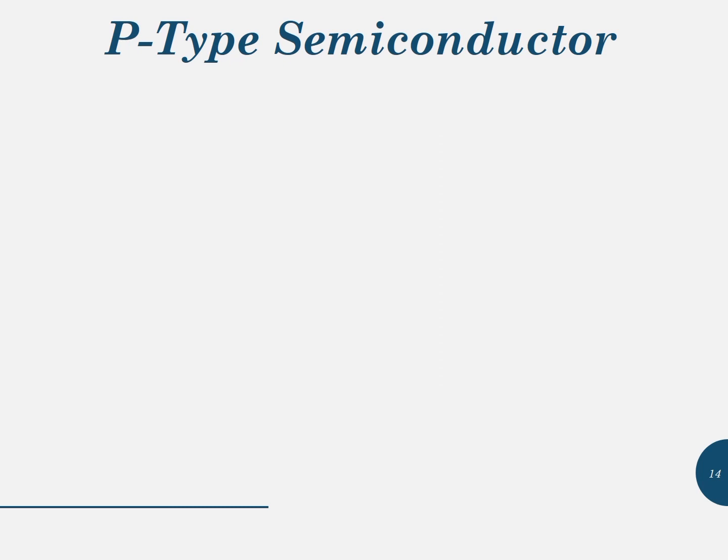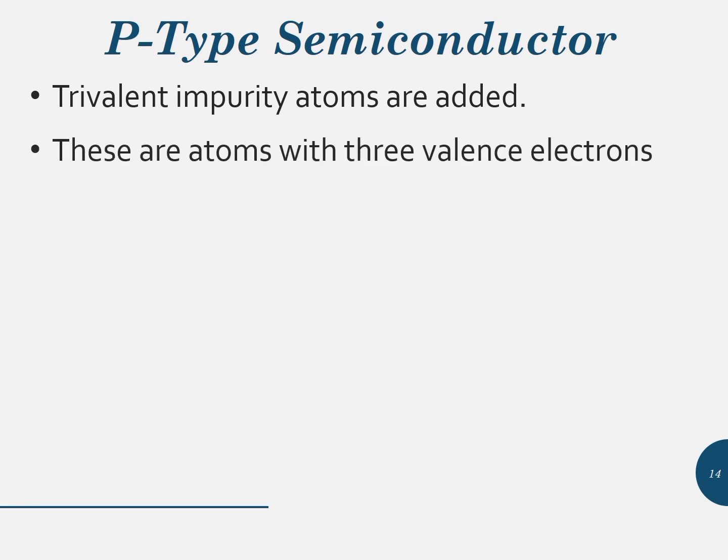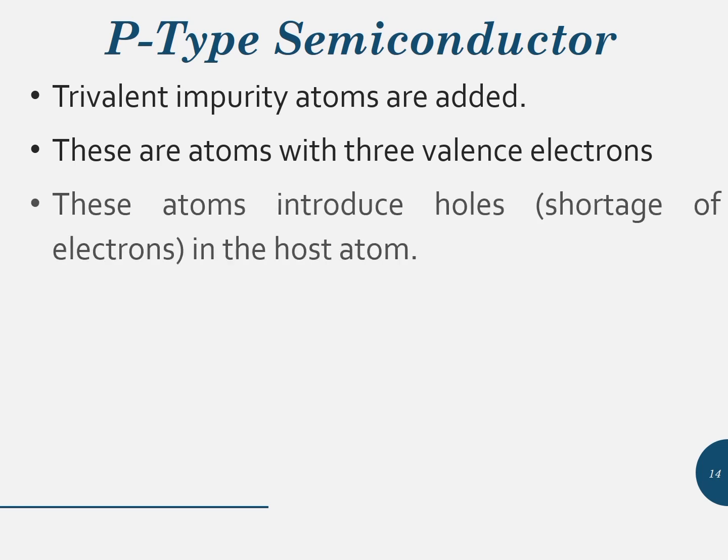Now we will talk about P-type semiconductor. In P-type semiconductor, trivalent impurity atoms are added to increase the number of holes in intrinsic host atom. These trivalent impurity atoms are atoms with 3 valence electrons such as boron, indium and gallium. These atoms introduce shortage of electrons, that is, holes, in the host atom.